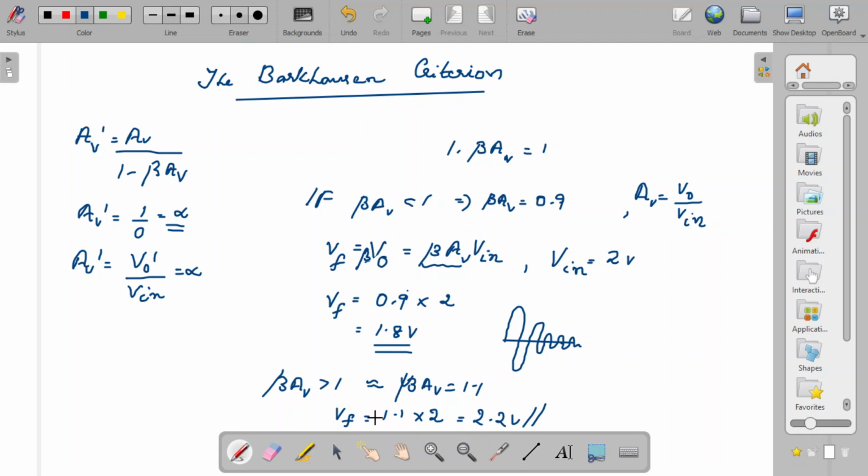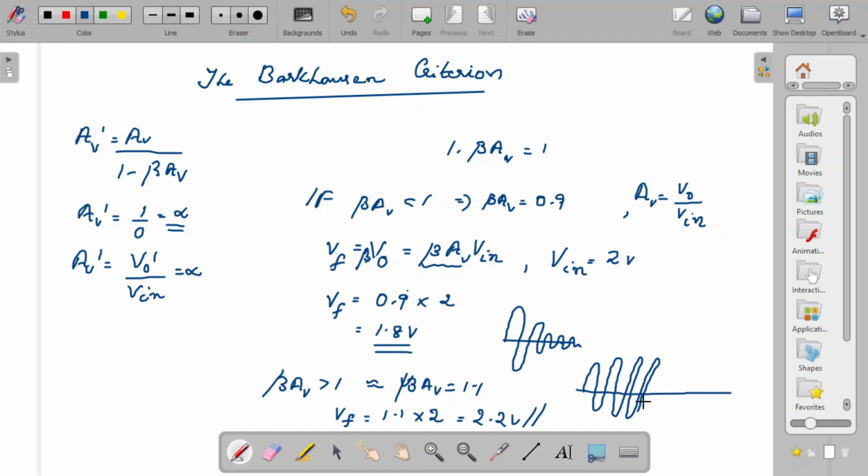So that means the feedback voltage is increasing with respect to the input voltage. The VF increasing means that your oscillations will not die, but will actually gain amplitude. But that is a better way to get sustained oscillation.